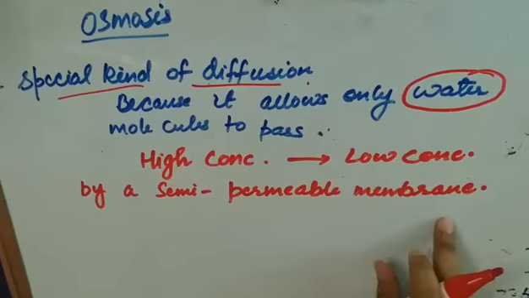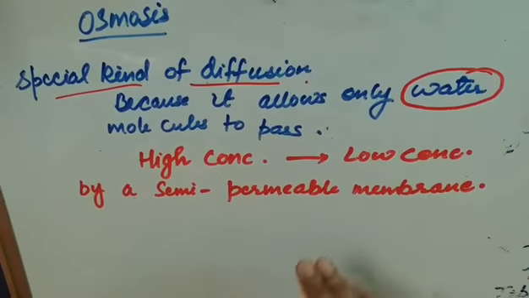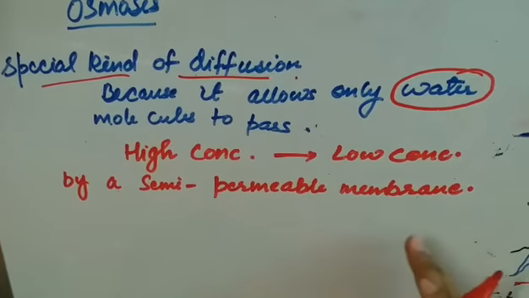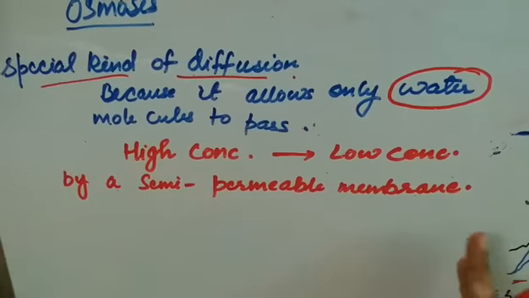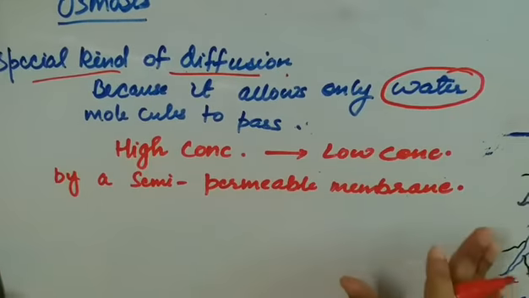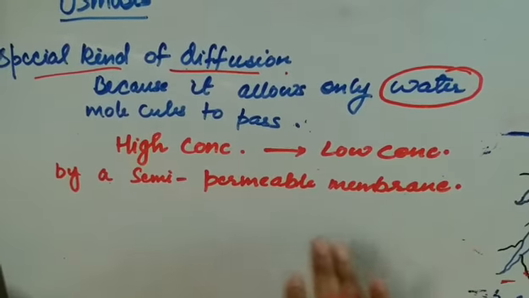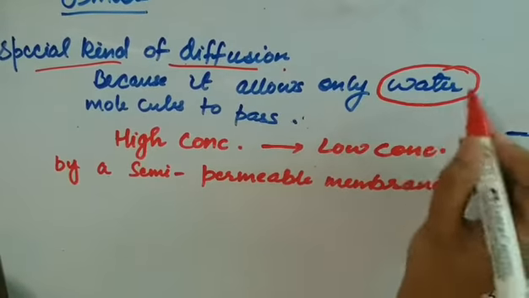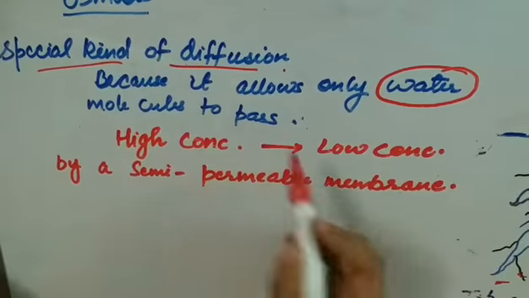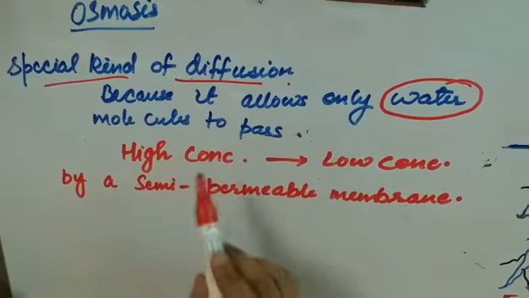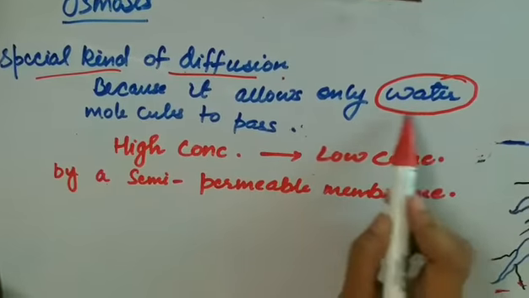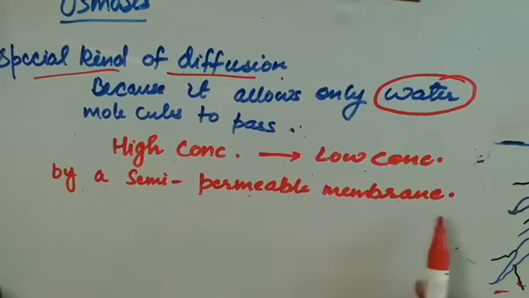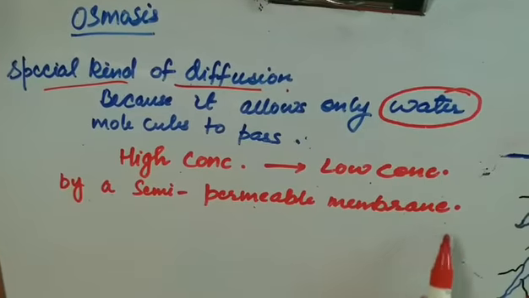What is a semi-permeable membrane? Again listen. Semi-permeable membranes are those membranes which allow only the solvent molecule, that is the water molecule, to pass through. It does not allow the solute molecule to pass. So osmosis is a special kind of diffusion because it allows only the water molecules to pass from high concentration to low concentration through a semi-permeable membrane.